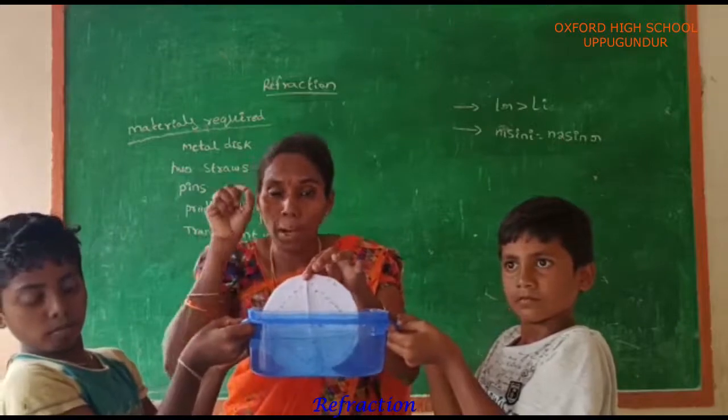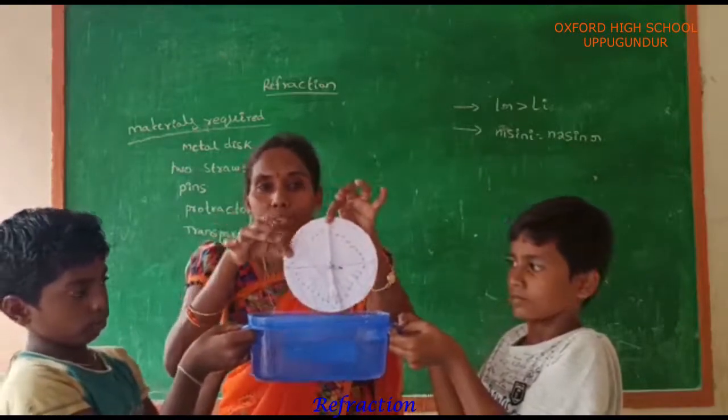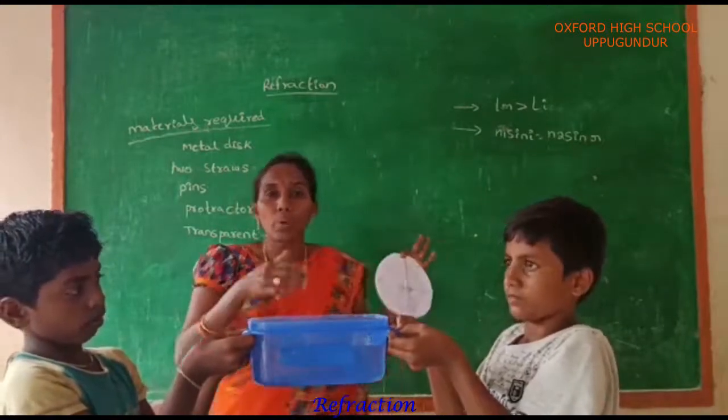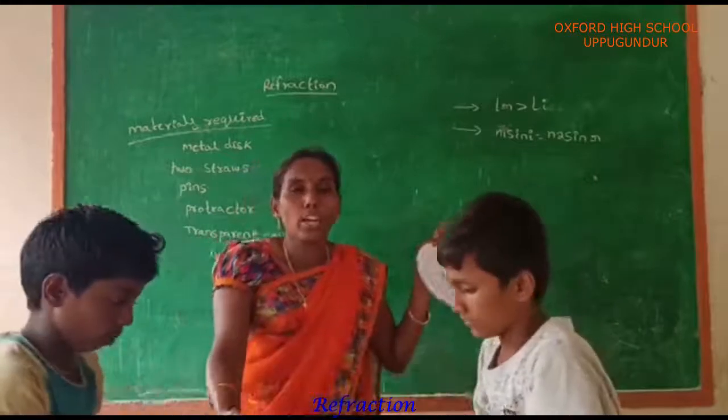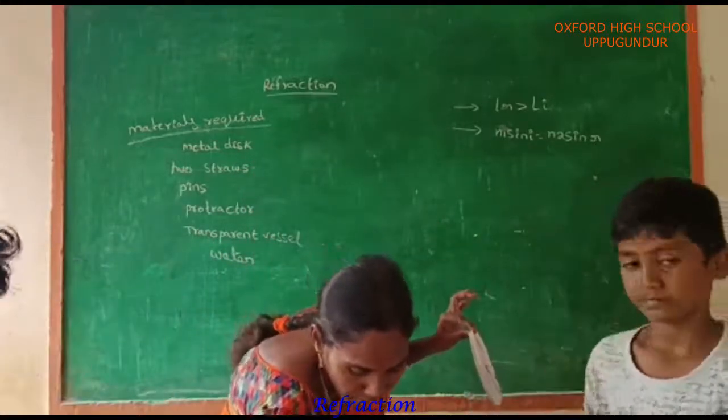Once the two straws appear to be in a straight line, remove the disc from the transparent vessel and find out the corresponding angle. That corresponding angle indicates the angle of refraction.